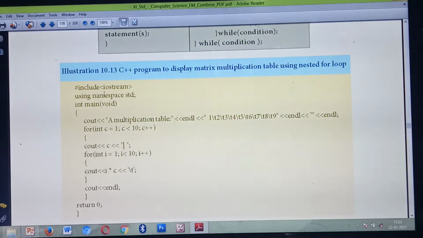Okay, so listen. What's the first step? Header file. What's the header file? #include <iostream>. What's the second line? using namespace std;. Third line is int main(void). Inside that, you give cout, one output statement on the output screen: a multiplication table.